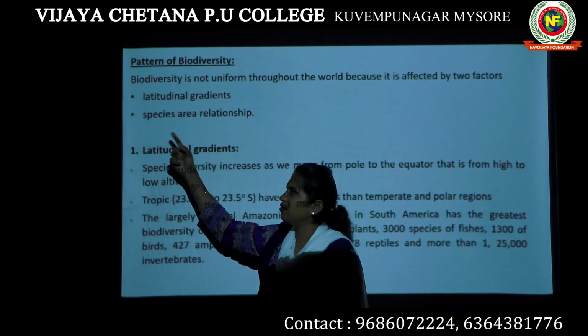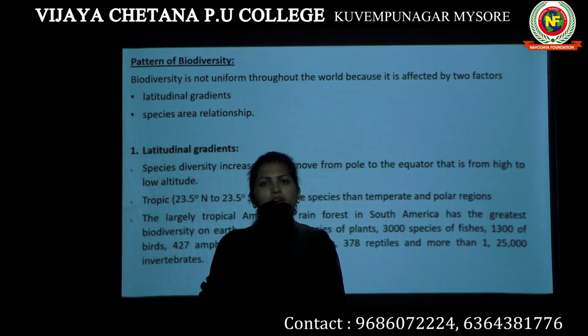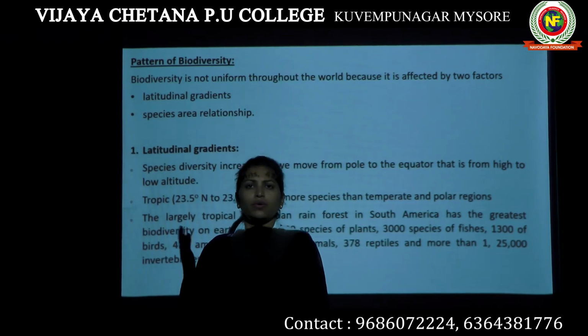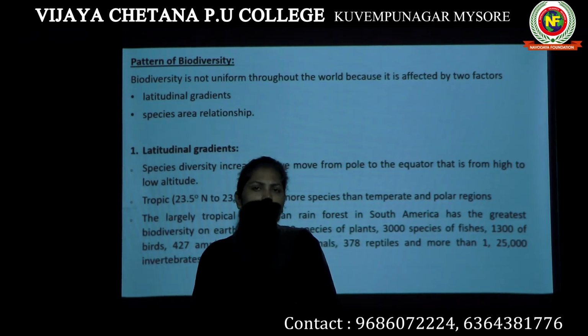Species area relationship means species diversity also depends on the particular area. We will study in detail how there is a relationship between species diversity and area.